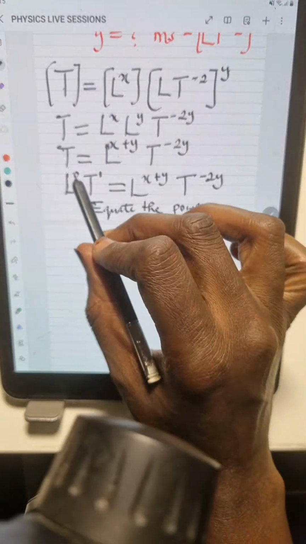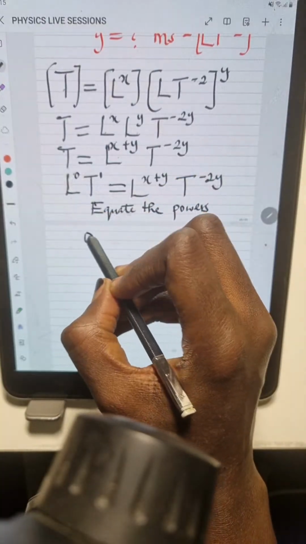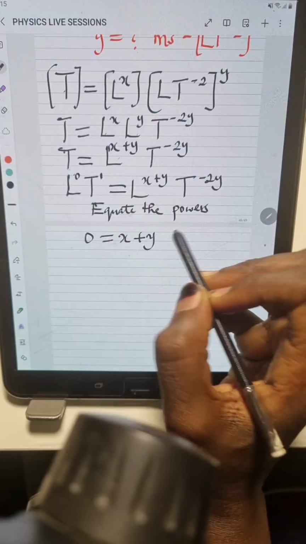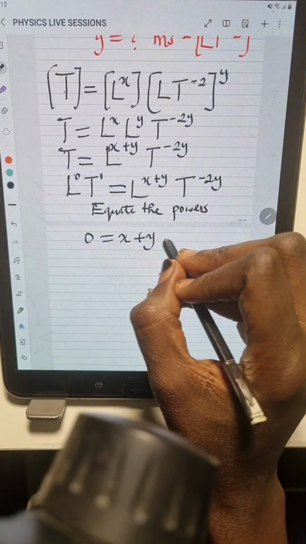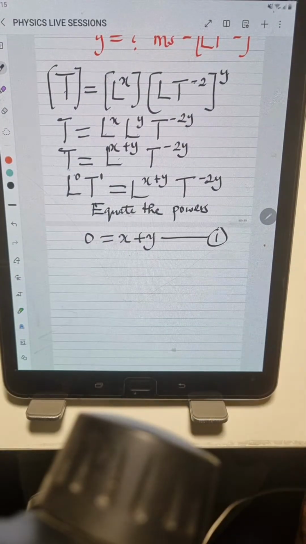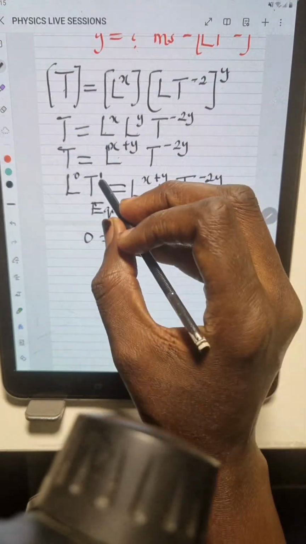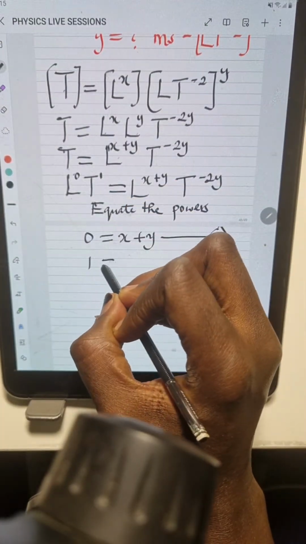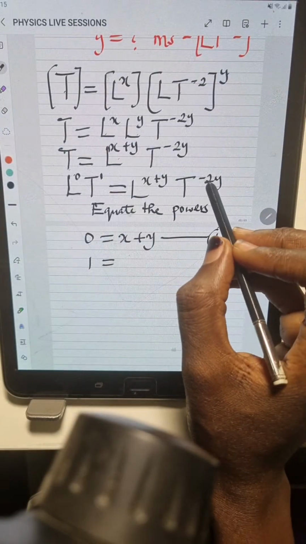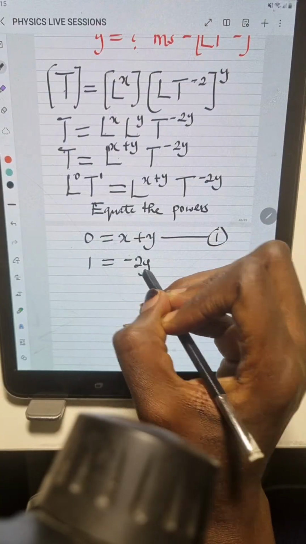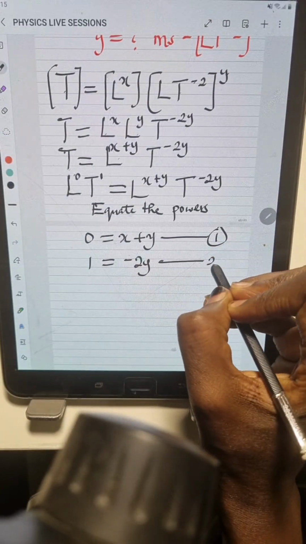So the L has power of 0 equal to, on the right hand side we have x plus y. So we call this equation 1. Then to get equation 2, go to the t. The t has a power of 1. We equate it to what? To the power of t on the right hand side, which is what? Minus 2y. So we call this equation 2.